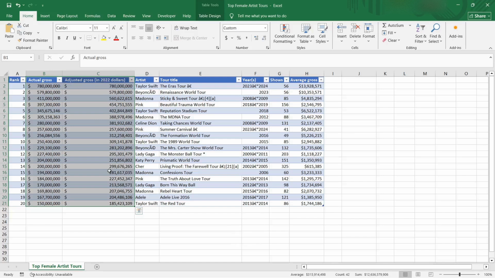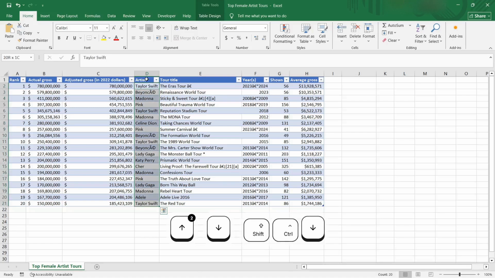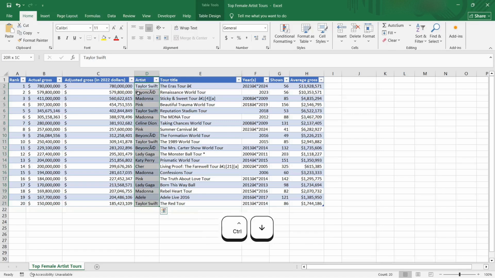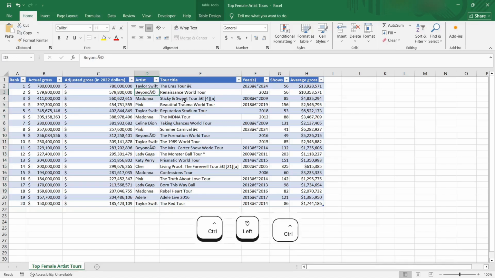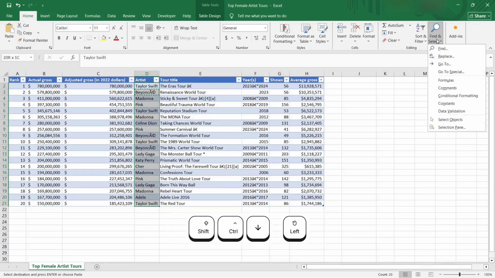And here there's a lot of gap because this is a bigger version of the same thing. Here we have artists, so we have Beyonce with special characters. What we can do in this column is select this whole column, and this is the issue, so we can first copy that, then select this whole column, and go to Replace.